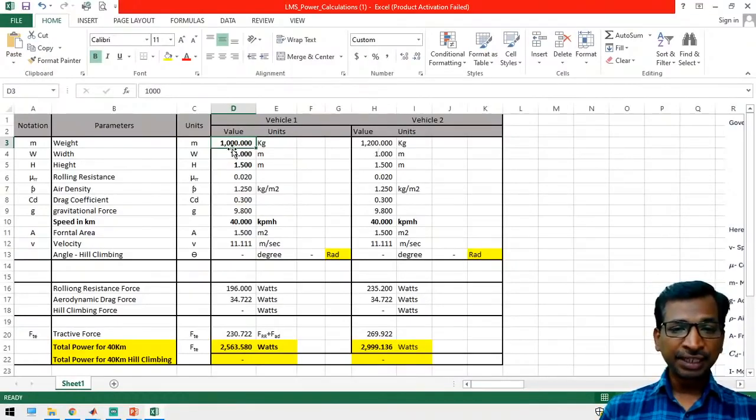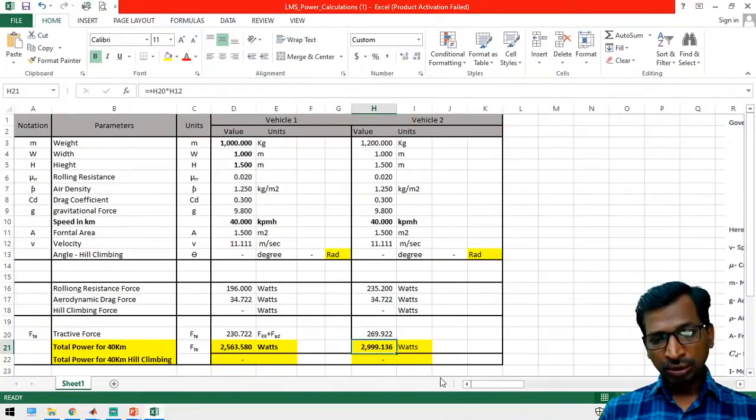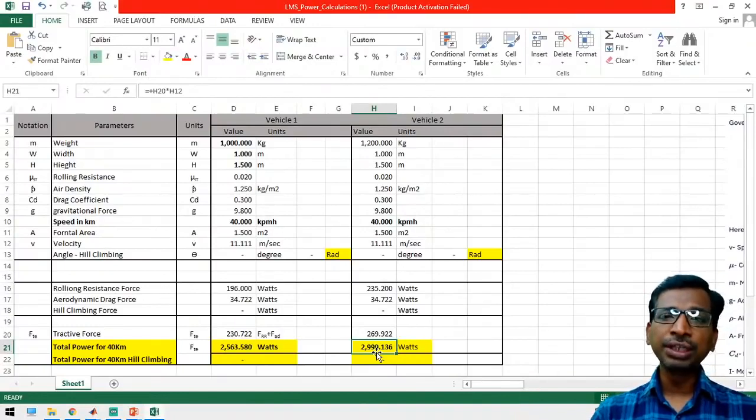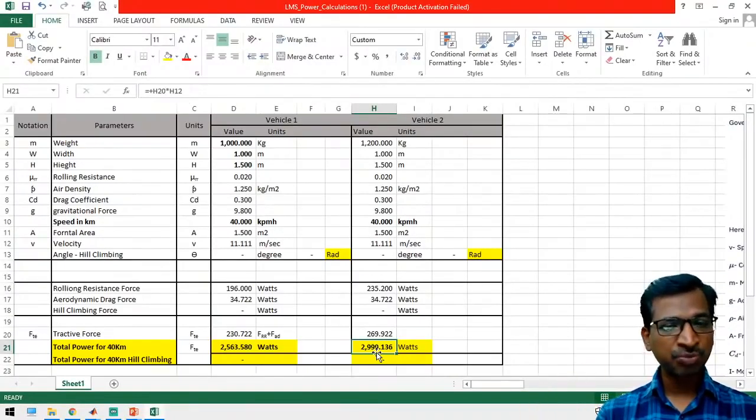For example, if you take the same 1000 kg with the same dimensions and all other parameters the same, you are going to get a 2.5 kilowatt motor power. Similarly, if you increase just by 200 kg, then you are supposed to supply 2.9 kilowatt motor power, right? This is directly proportional. If you add weight to the vehicle, then you have to increase the motor power. So that is the first observation.